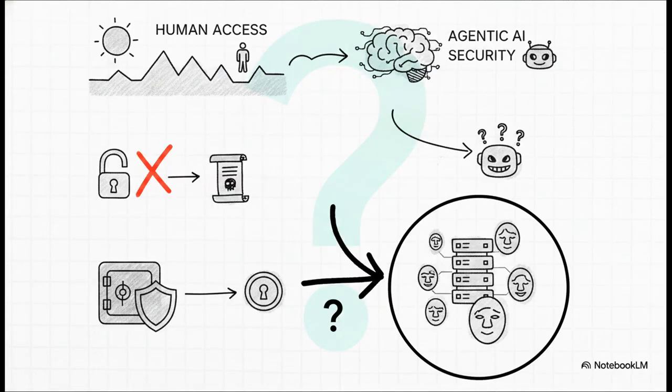But listen, the landscape is shifting under our feet right now. As we rapidly move from human access to agentic AI and non-human identities, the old rules are breaking. You can't just hand a raw, static secret from your vault to an AI agent. If that agent falls victim to a prompt injection attack, your secret is instantly compromised. You're going to have to put your vault behind a credential proxy, so the agent never actually holds the secret itself. Which leaves us with one final critical question for the future of your stack. Is your infrastructure actually ready for the non-human identity revolution?